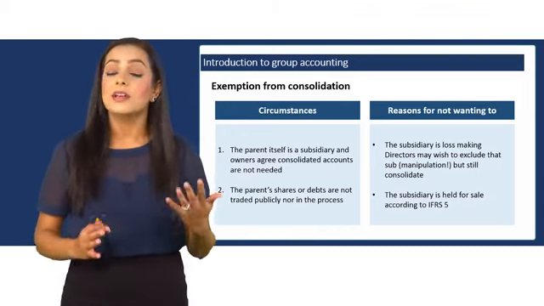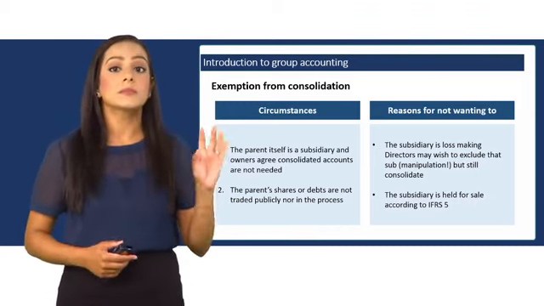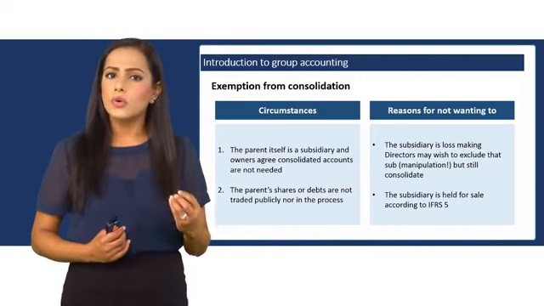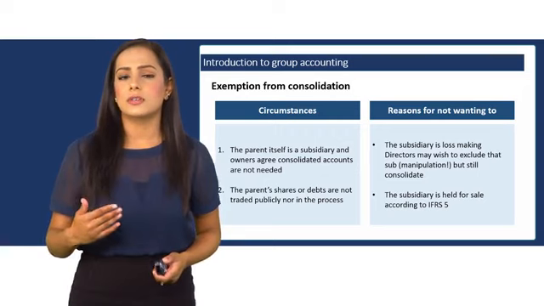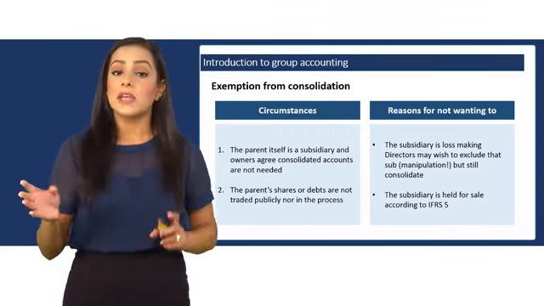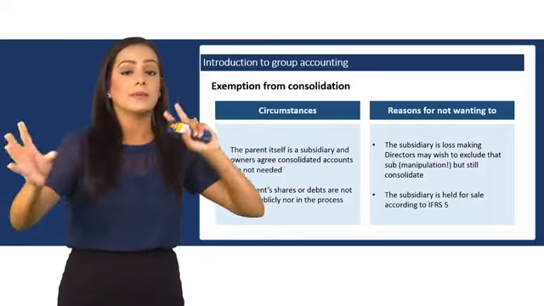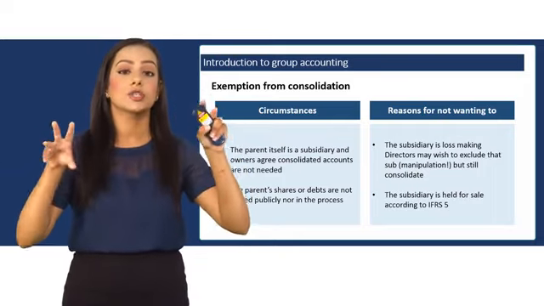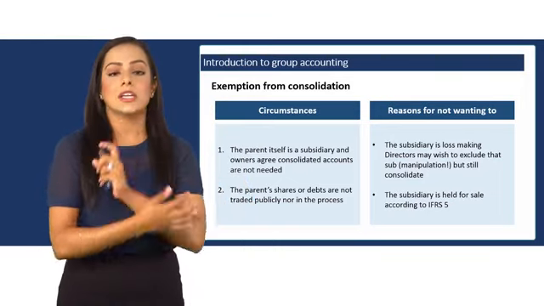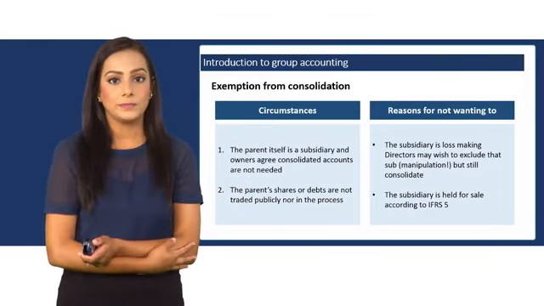This excuse is not allowed. You still must consolidate the subsidiary and the parent. Also, sometimes the subsidiary's industry may be different to that of the parent. And if the two companies operate in two different activities, it doesn't matter. The two must still be consolidated.